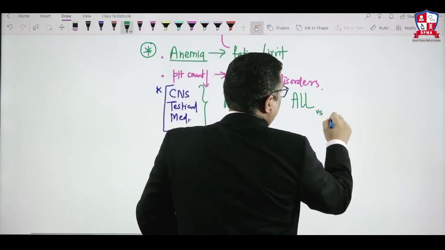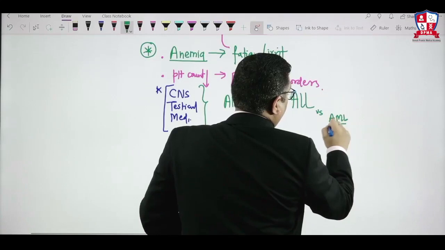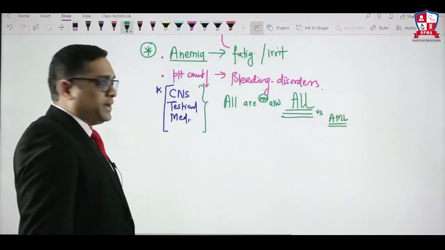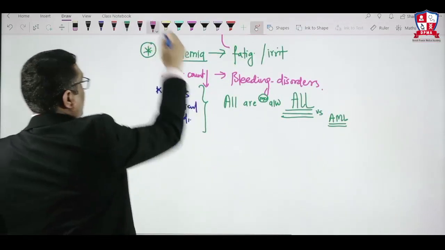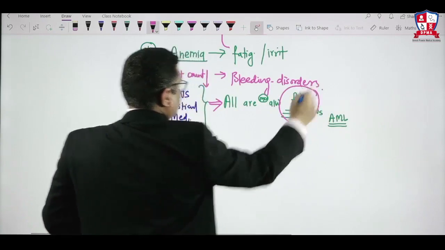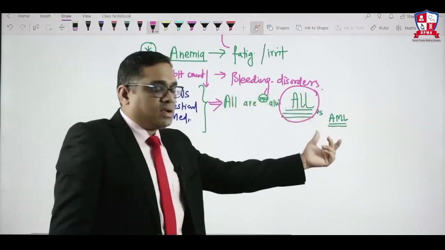When you compare this versus AML, ALL is more common than AML, right? So always remember all these organ involvements are more common in ALL. That is the mnemonic: ALL is common in ALL.